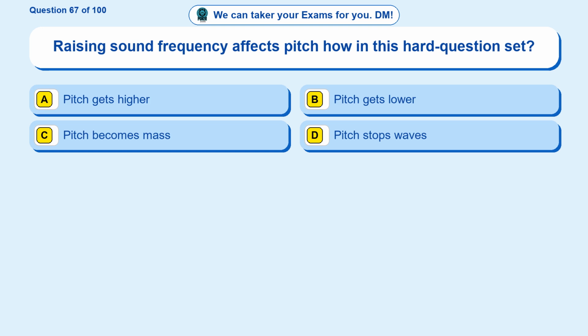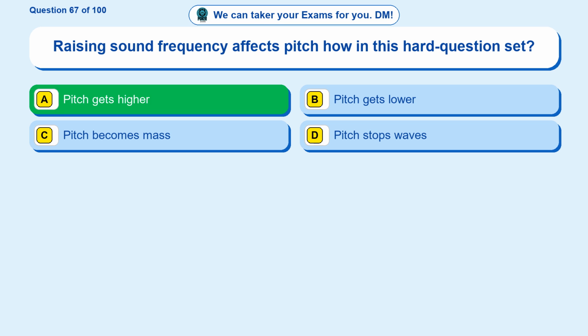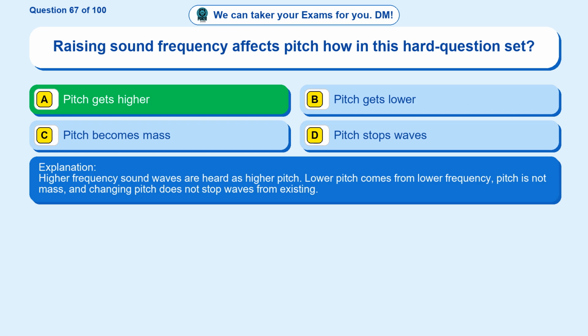Question 67. Raising sound frequency affects pitch how in this hard question set? Option A, pitch gets higher. Option B, pitch gets lower. Option C, pitch becomes mass. Option D, pitch stops waves. The correct answer is option A. Pitch gets higher. Higher frequency sound waves are heard as higher pitch. Lower pitch comes from lower frequency, pitch is not mass, and changing pitch does not stop waves from existing.